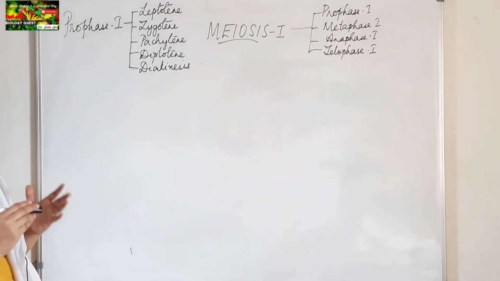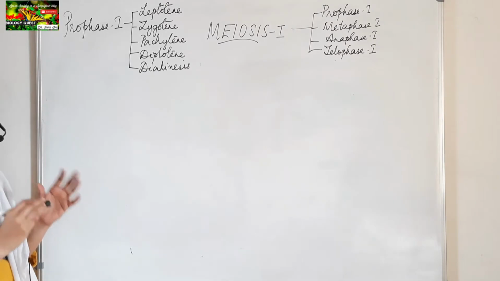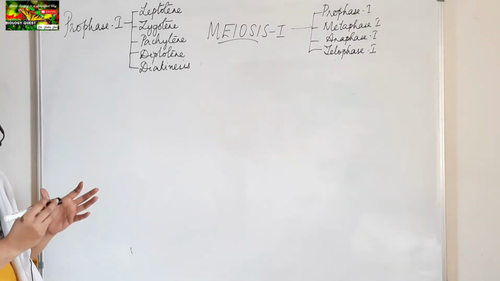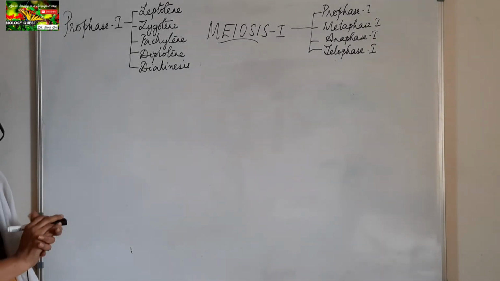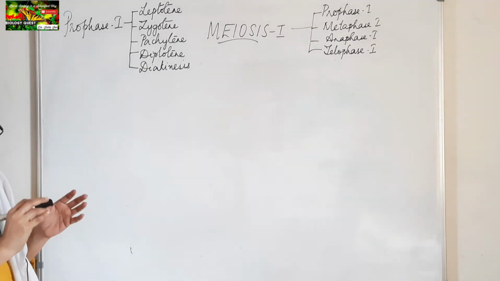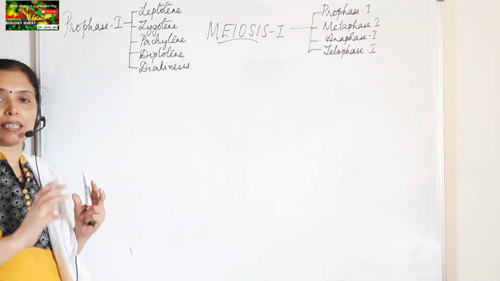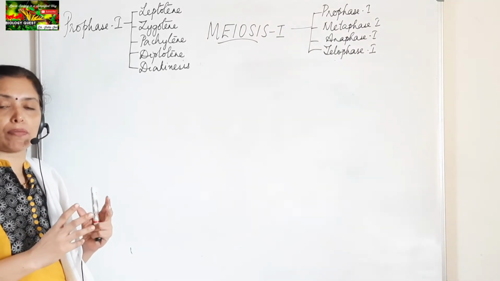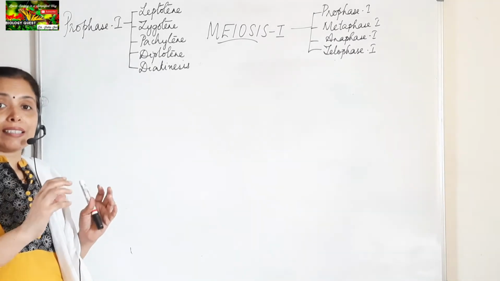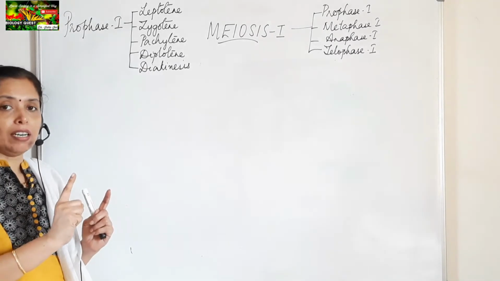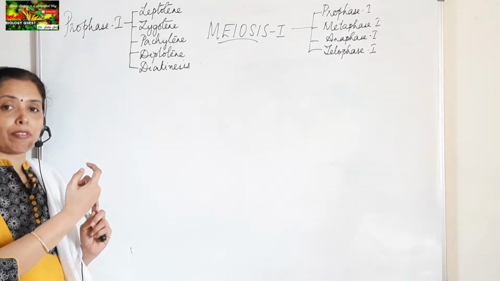And I am taking a cell having 2 pairs of chromosomes. Okay, I am taking a diploid cell having 2 pairs of chromosomes. That means there will be 4 chromosomes in it. When we take 2 pairs in a cell, in each pair, one of the chromosomes is coming from the father and the other chromosome is coming from the mother.